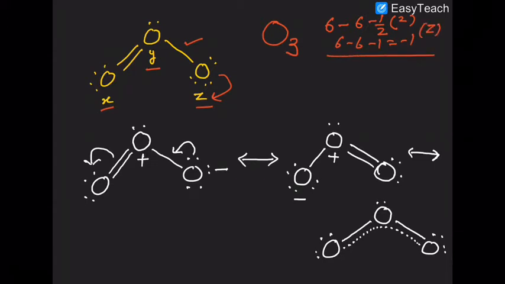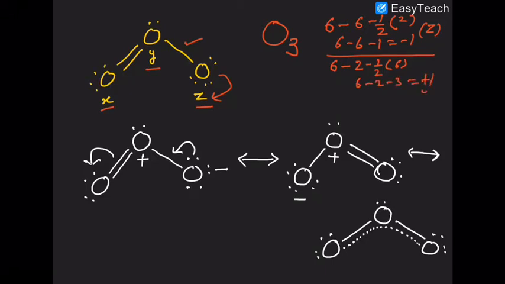At position Y, what do you find? The number of valence electrons is 6, minus the number of electrons as lone pair, which is 2, minus half the number of bond electrons. Around atom Y, there are 6 electrons as bond pairs. So the answer is 6 minus 2 minus 3, which comes out to be plus 1.